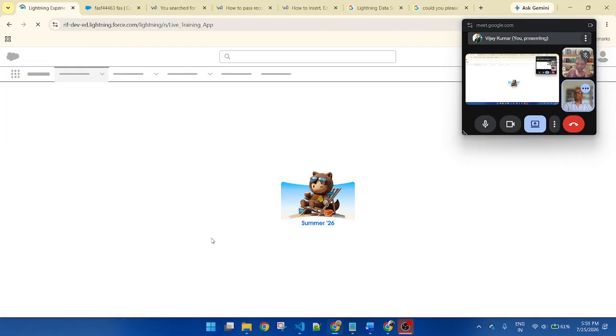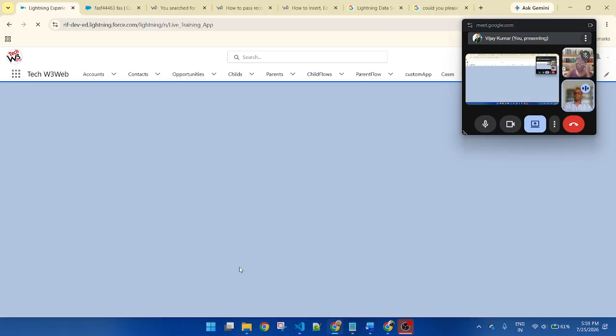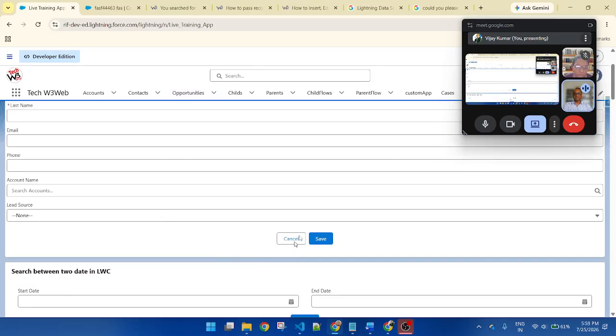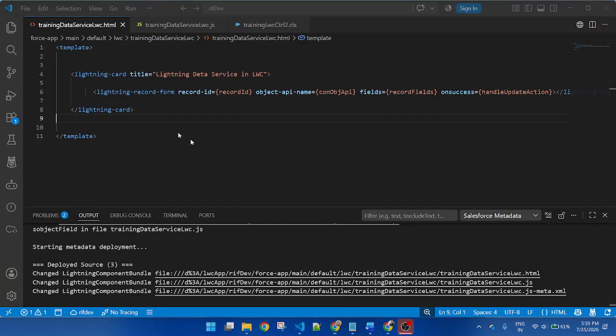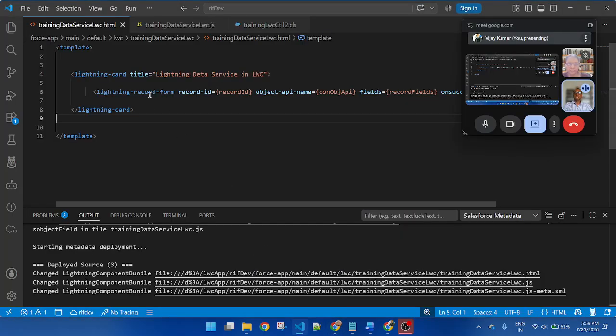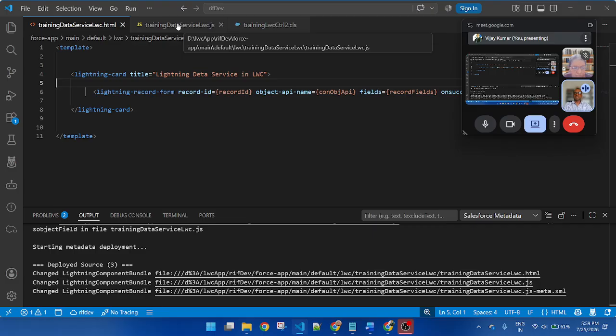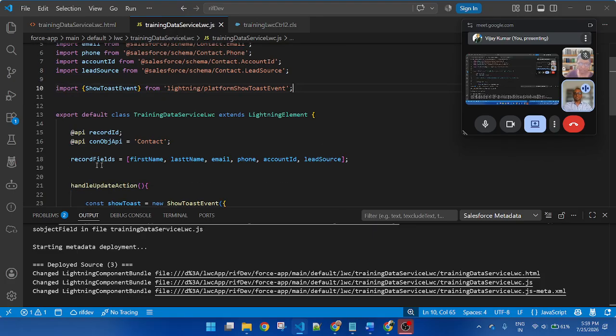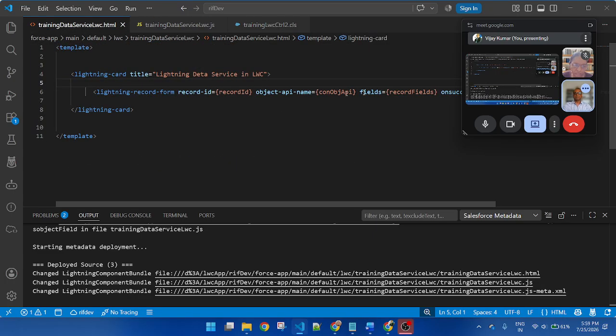Go back. So here you can see my component is visible. Cancel and save buttons are also visible. I did not define a cancel button. I only defined the Lightning record form and the attributes I apply. And in the JavaScript, I imported all of the fields and I'm passing this variable here.